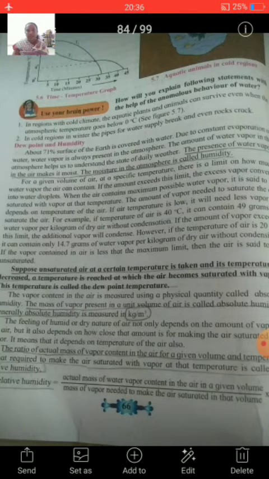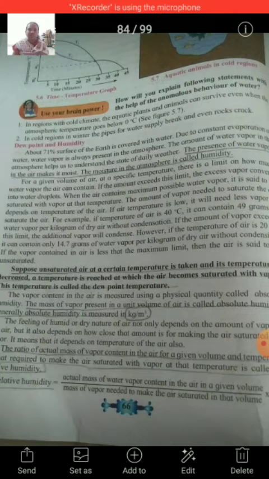For example, if the temperature of air is 40 degrees Celsius, it can contain 49 grams of water vapor per kilogram of dry air without condensation. Condensation means conversion of vapor into water droplets. Without condensation means the air is totally saturated. If the amount of vapor exceeds this limit, the additional vapor will condense.